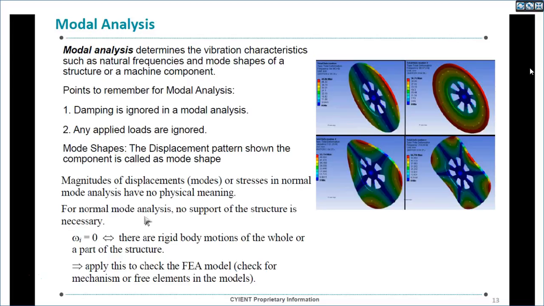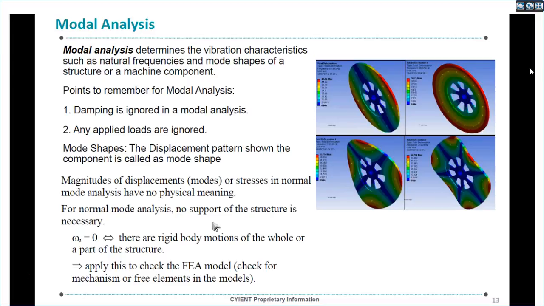For normal modal analysis, no support of the structure is necessary. This is also a very important thing. In general, when we perform stress analysis on a component, we need to constrain it at a location, otherwise singularity in the stiffness matrix will cause rigid body modes.